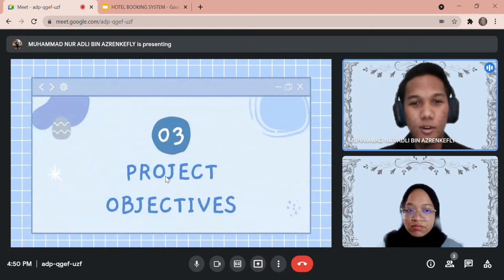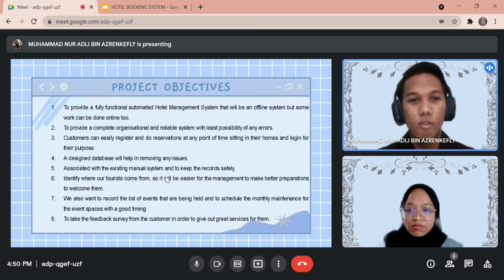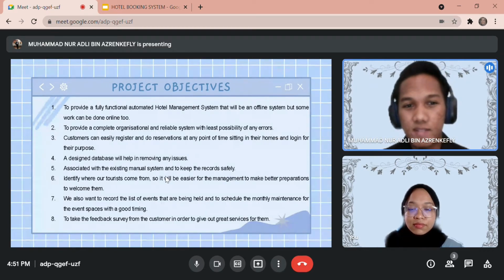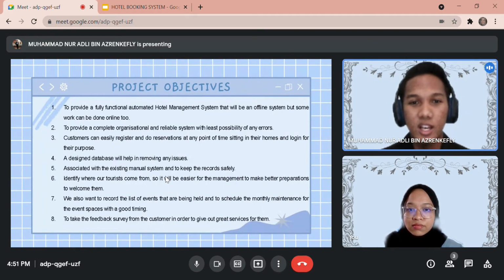Alright, for project objectives. The first one is to provide a fully functional ultimate hotel management system that will be an offline system, but some work can be done online too. And the second objective is to provide a complete organizational and reliable system with least possibility of any errors. And the third objective is customer can easily register and do reservations at any point of time sitting in their homes and log in for their purpose.